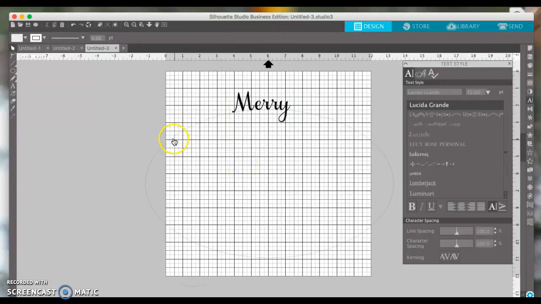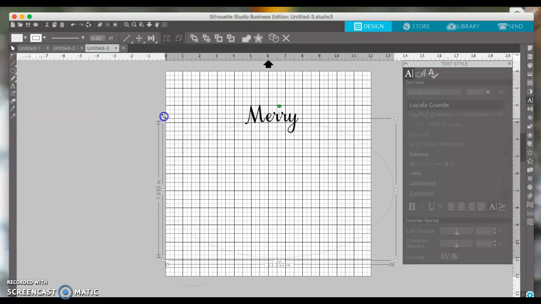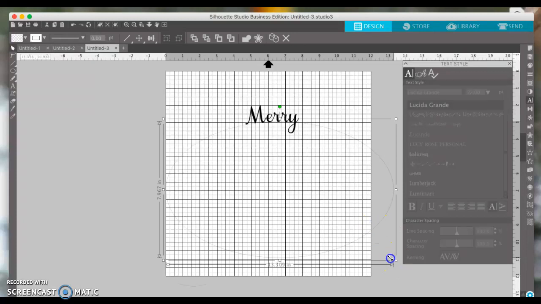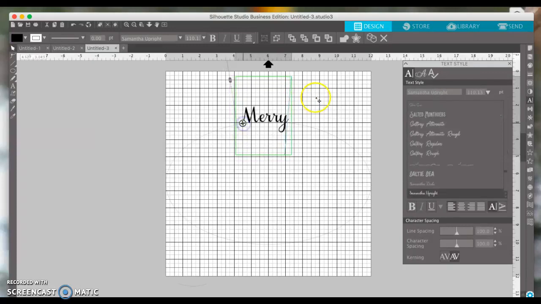That's really kind of eyeballing it, but you can actually adjust the ellipse. So I'm going to make it exactly 12 inches by dragging it to the edge of the mat. And that'll be 12 inches. And then I know I can put the center of the word. It's 6 inches. And it's a little off, so you want to put it right in the center, which I think right there is pretty good.